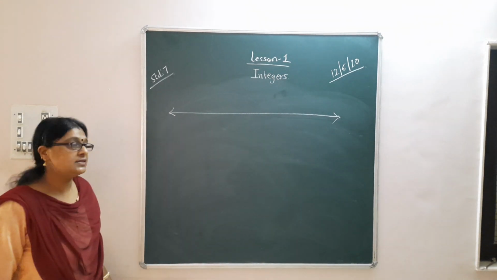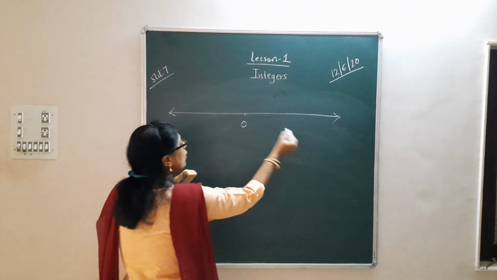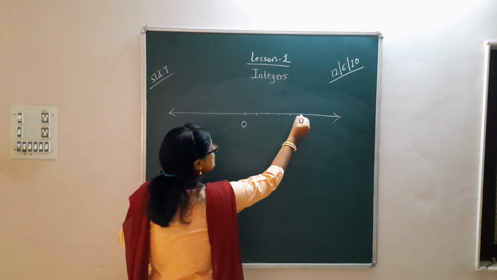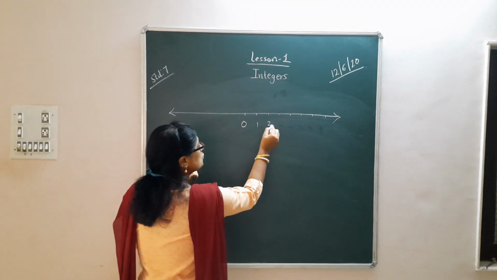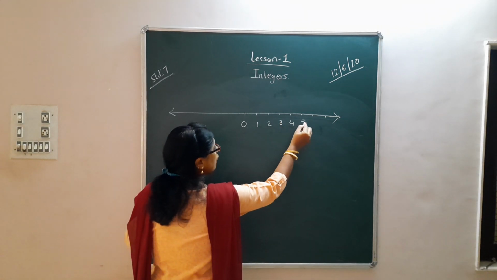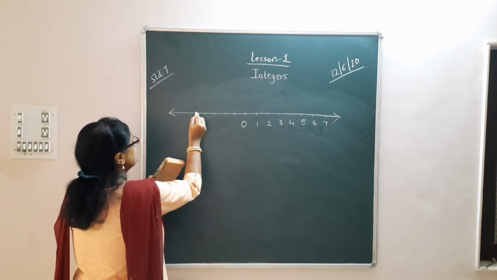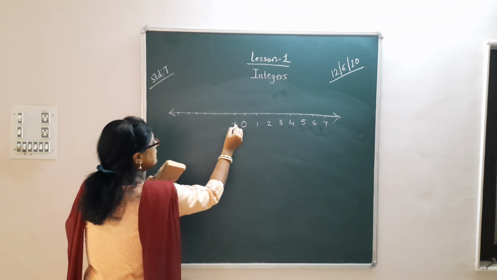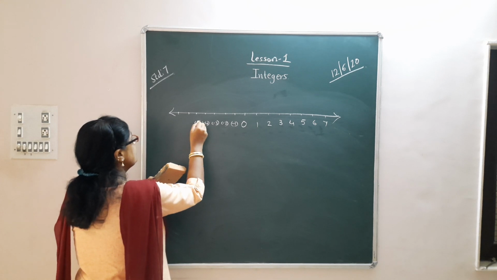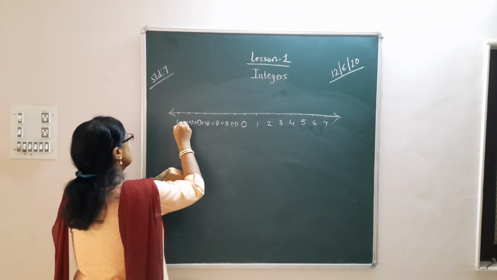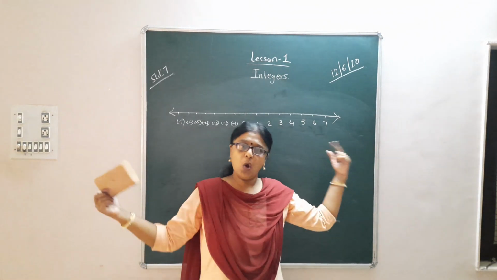This is a number line where I plot a 0 over here, and all the numbers on the right hand side of 0 are the positive numbers, that is 1, 2, 3, 4, 5, 6, 7. On the left hand side of 0 you have all the negative numbers, -1, -2, -3, -4, -5, -6 and -7. You can extend this number line on both sides.